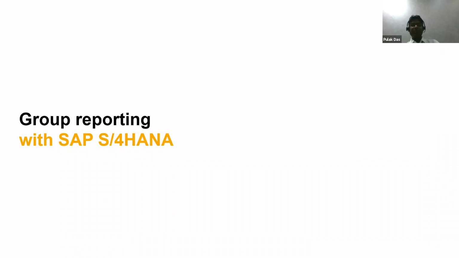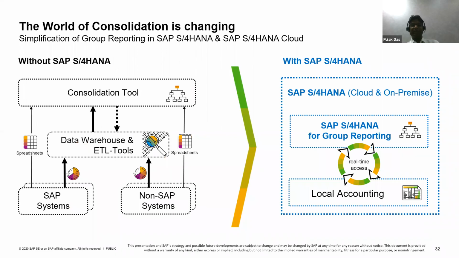Next is group reporting. We know that consolidation has been one of the key topics, mainly for all the finance process owners. Previously, some customers who were on SAP R/3 but didn't have a BPC system either used the trading partner concept, extracted the data, and prepared the consolidation in an Excel sheet.